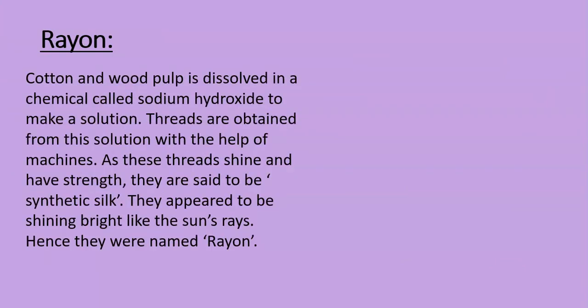The next is rayon. Cotton and wood pulp is dissolved in a chemical called sodium hydroxide to make a solution. Threads are obtained from this solution with the help of machines. As these threads shine and have strength, they are said to be synthetic silk. They appear to be shining bright like the sun's rays. Hence, they were named rayon.